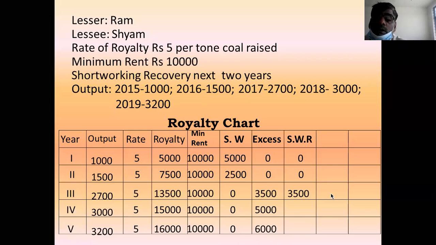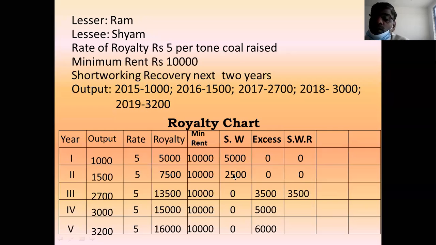In the last, third year, it is possible to recover 3,500. Out of 5,000, 3,500 recovered. Remaining 1,500 is irrecoverable. Remember this.